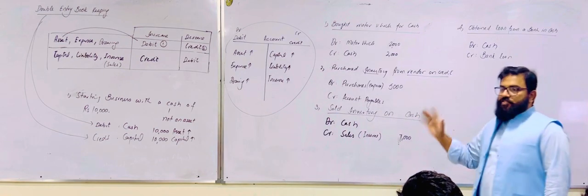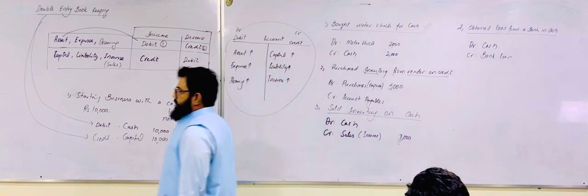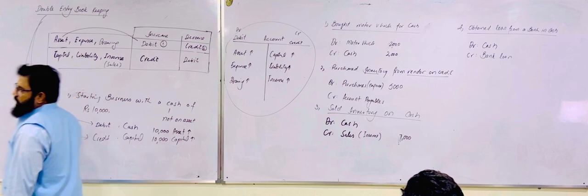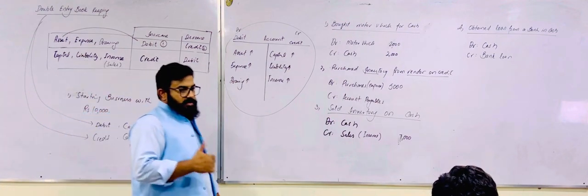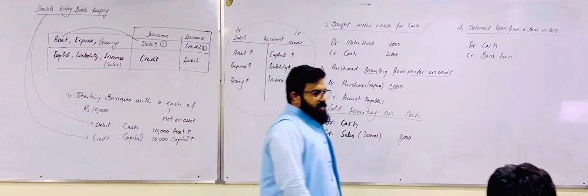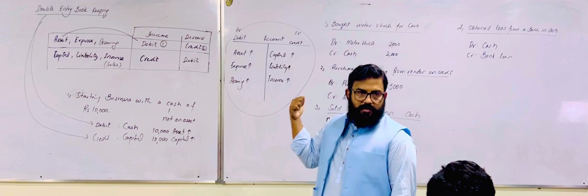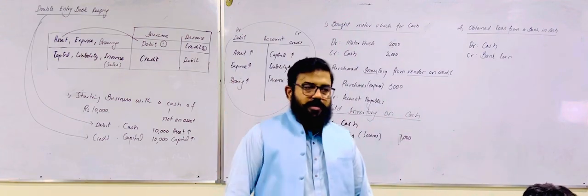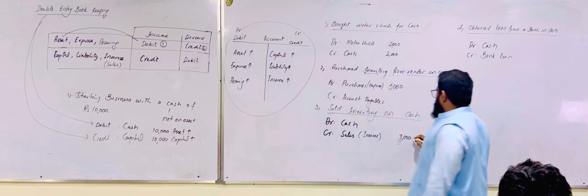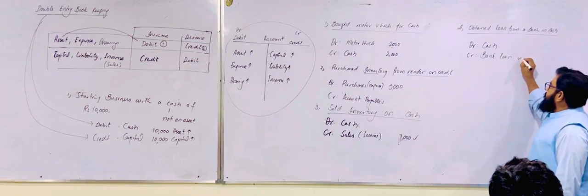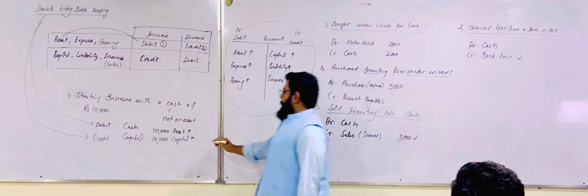There are 6 types of accounts. One category is assets, expense, and drawings. The nature of these 3 accounts is debit. The other category is the credit category. The credit category also contains 3 types of accounts: capital, liability, and income. Here we credited the income, here we credited the liability, and here we credited the capital.